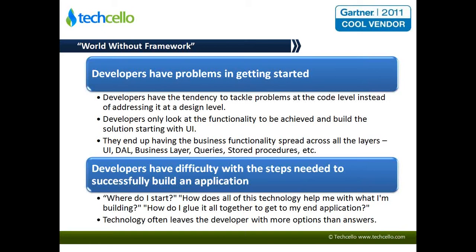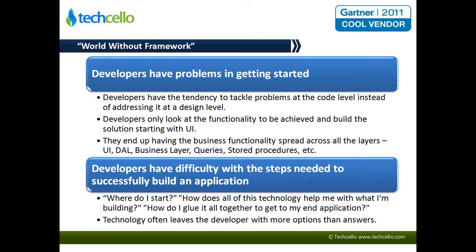But there is a big difference between designing for a functional requirement and designing for a highly scalable and configurable non-functional requirement. The approaches are very different here. Developers end up tackling this problem at a code level instead of at a design level.